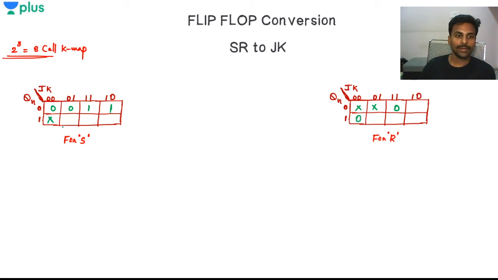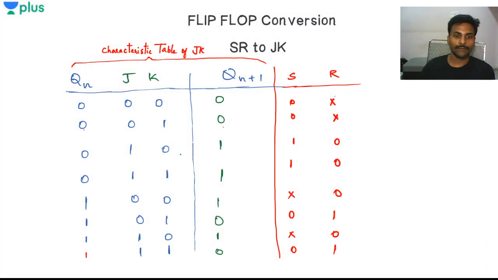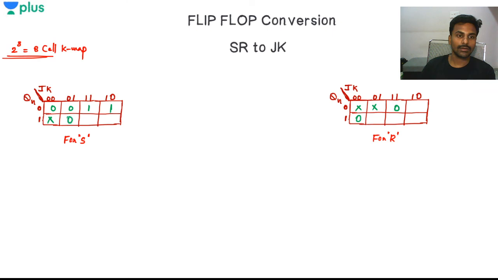And what is happening meanwhile in this? 1 0 1, 1 0 1, I have 0, I have 1. Similarly I'll have here 0, I'll have here 0, I'll have don't care, I'll have 1, I'll have 0. Right? So this is how I'll be finding the K map for S and R values. Okay, I'll plot the K map like this.